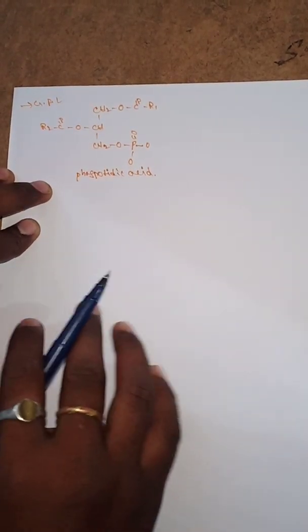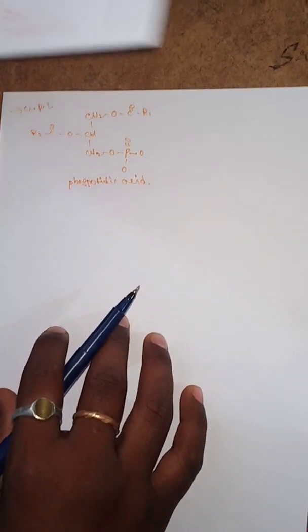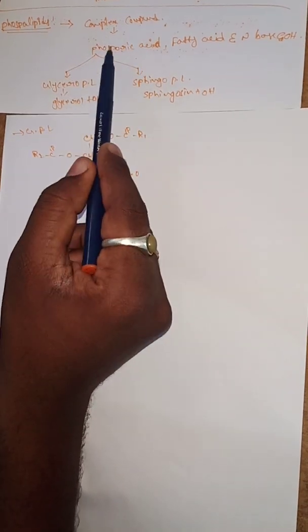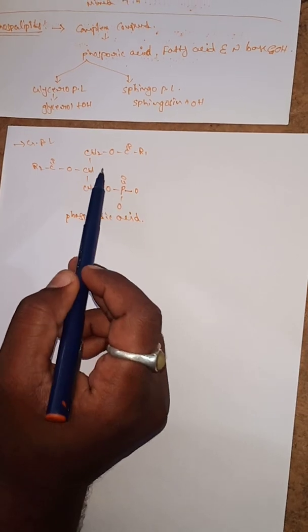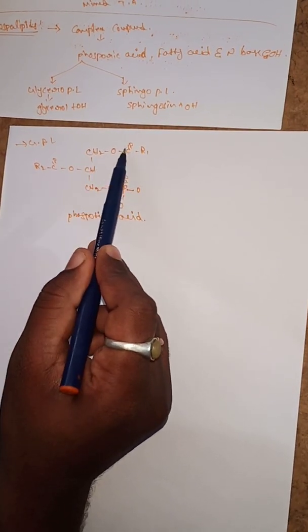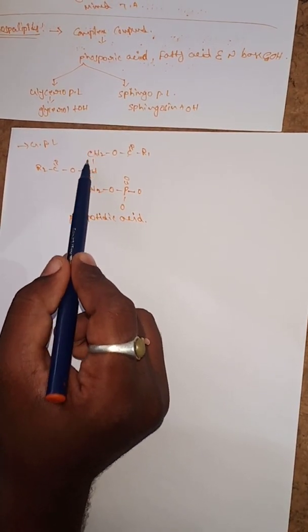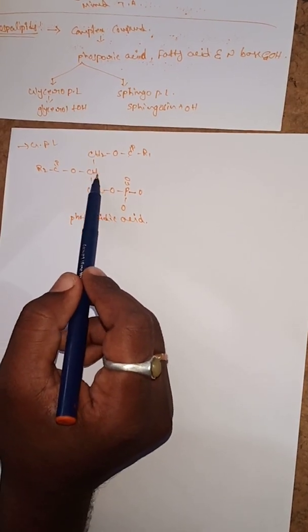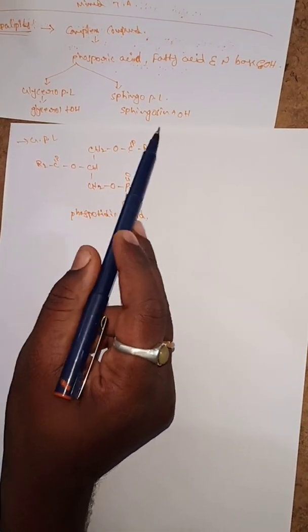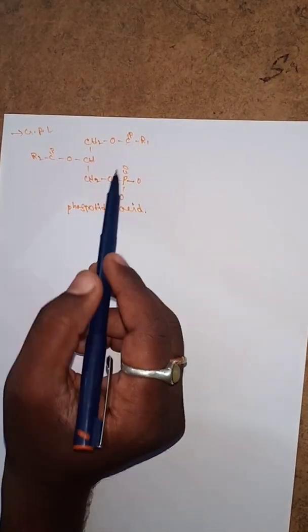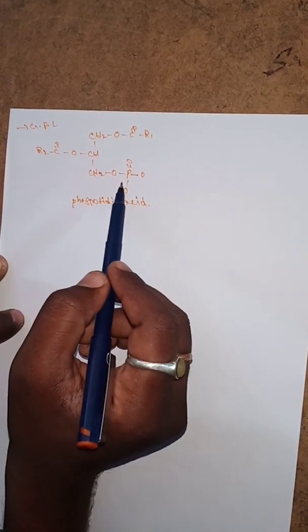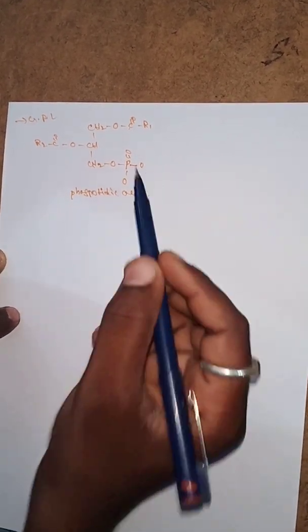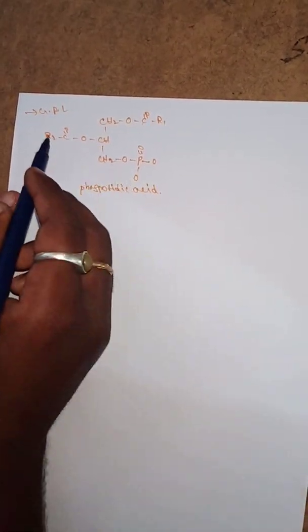So what is the definition of phospholipids? It is a complex compound containing phosphoric acid and a fatty acid. What is the fatty acid? It contains a carboxylic acid, COOH, along with a hydrocarbon, plus phosphoric acid and alcohol bases, which are nitrogen bases. Here this one is an example of the glycerophospholipids. The name is phosphatidic acid. It contains the R1, R2 groups as well as one phosphoric acid group.